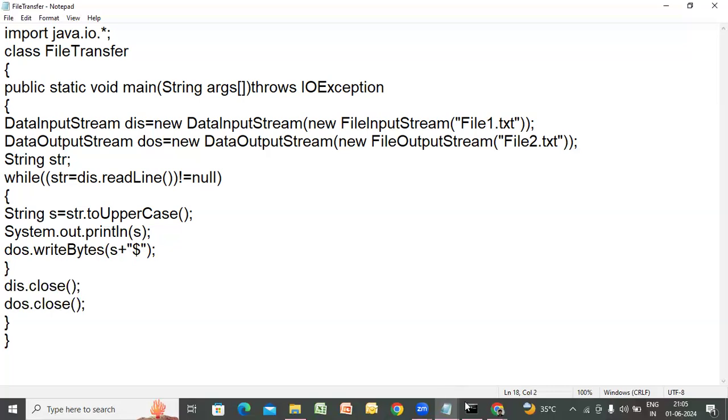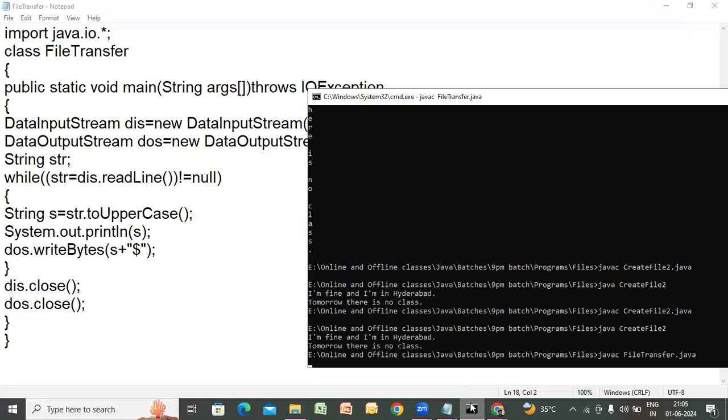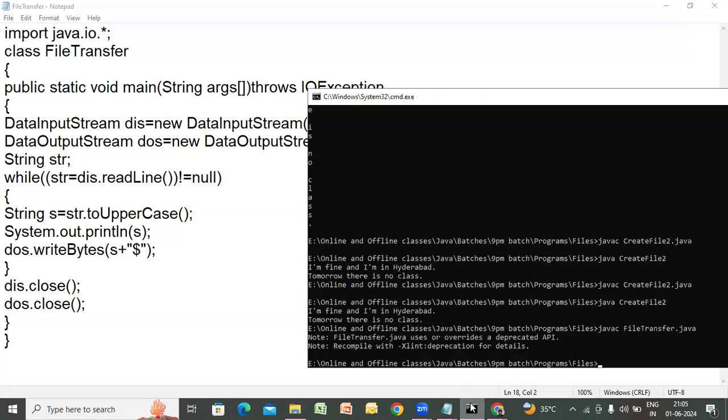Right. Let us compile this. Oh, mistakes again. Deprecated. Oh, deprecated is not an issue. When I deprecate in the parameters. File transfer.